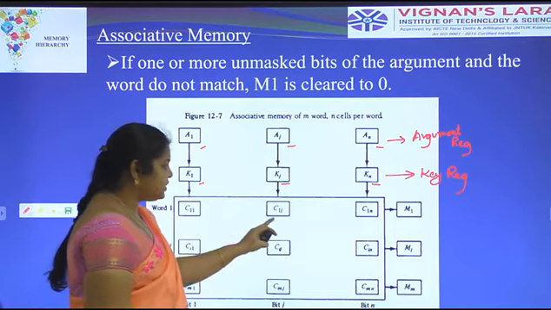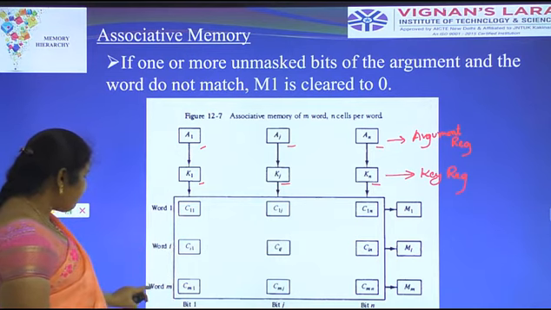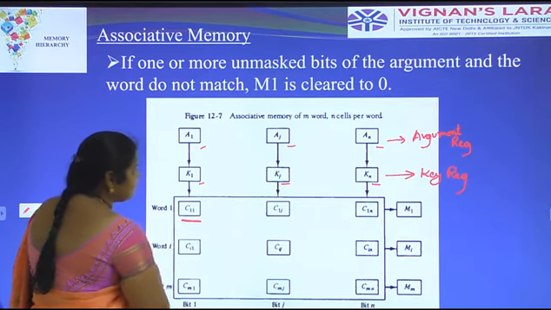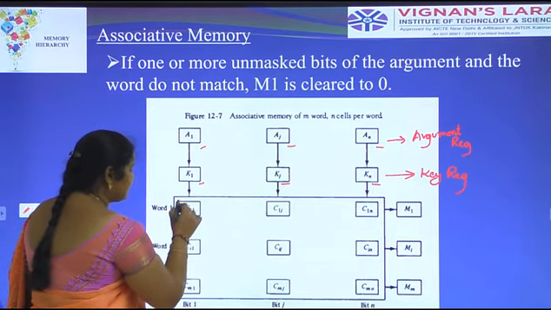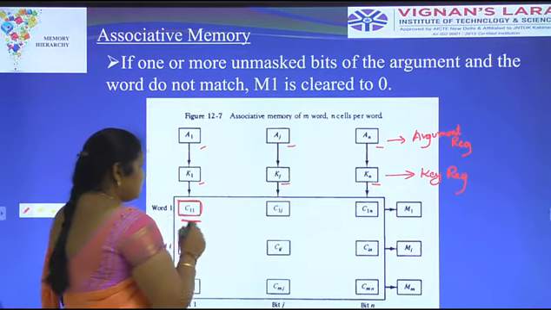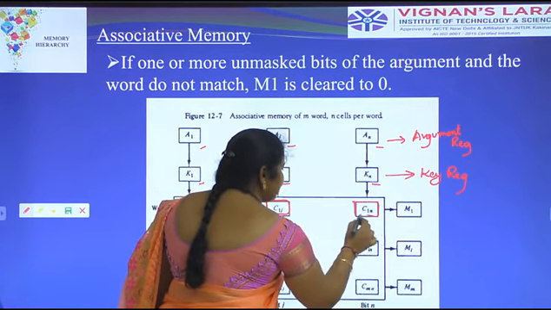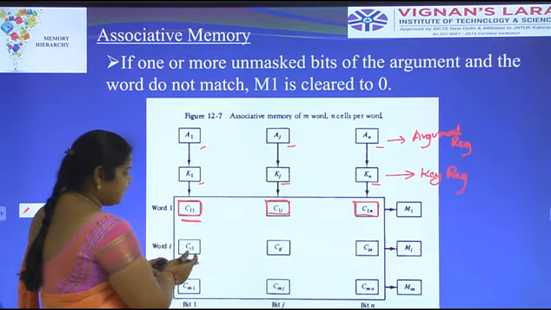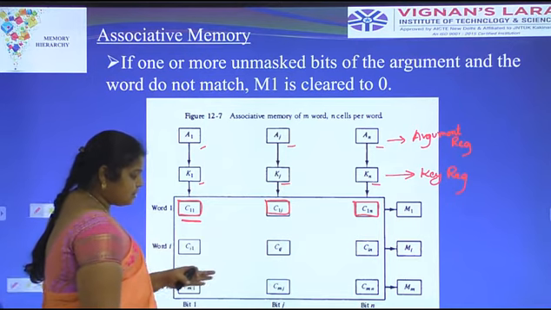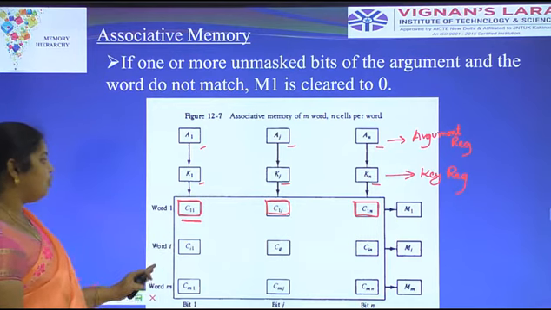Here C1I, C1J, C1N. Here this is word 1, word I, word M. This is known as a cell. This represents one cell, that's why we call it C1I. C1J is another cell, and C1N is another cell. CI1, CIJ, CIN, these are the cells. CMI, CMJ, CMN, these are all the cells represented in the associative memory.